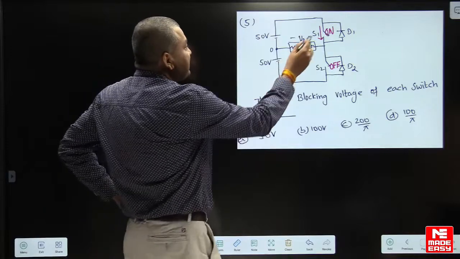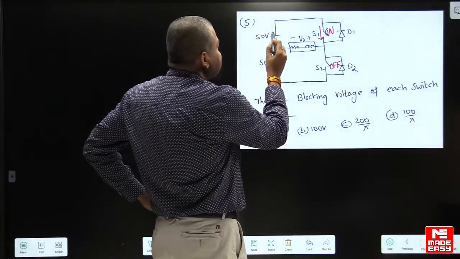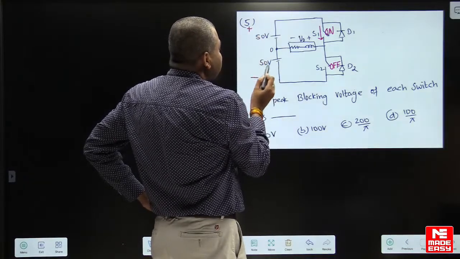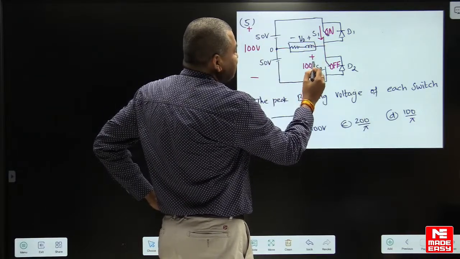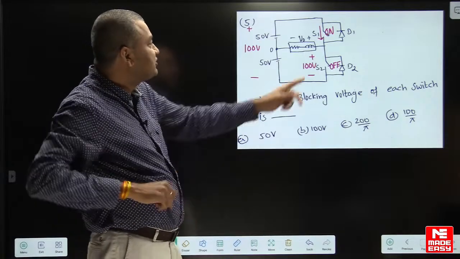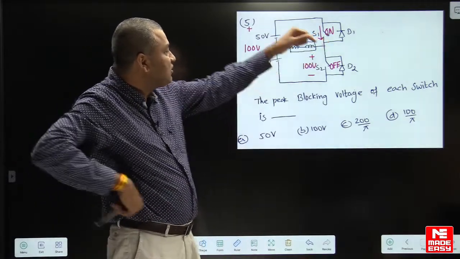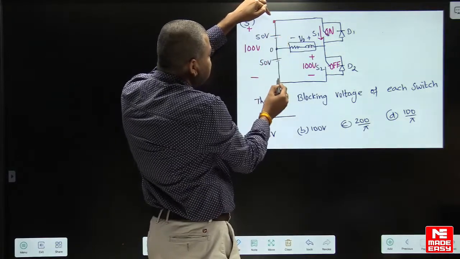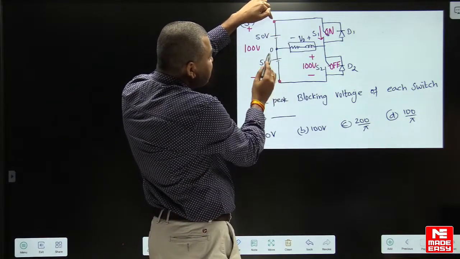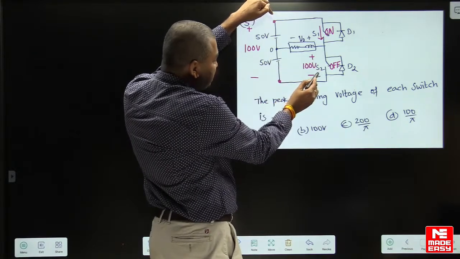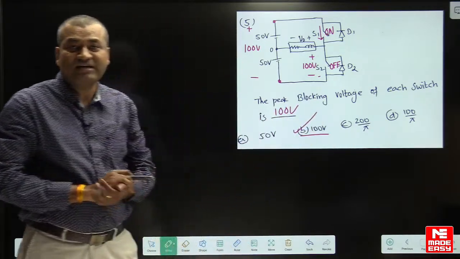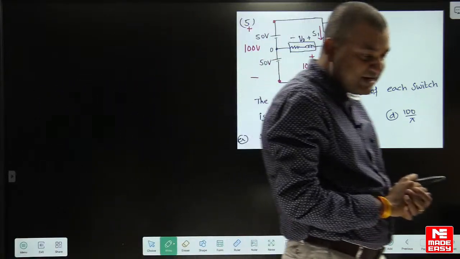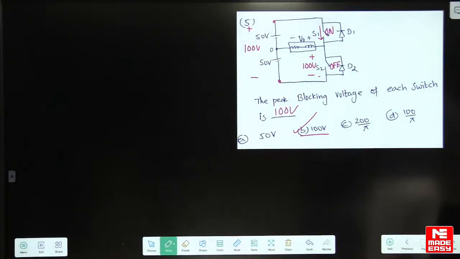Tell me. See, when S1 is on, minus, plus, minus, plus. So that means from here to here, 50 plus 50, 100 volts. So this 100 volts will appear here. So voltage across S2 is 100 when S1 is in the on state. See, from here to here, this voltage is 100 volts. The same 100 volts will appear across S2. So the answer is 100 volts. Option B is the right answer. Guys, you understood? Option B is the right answer.